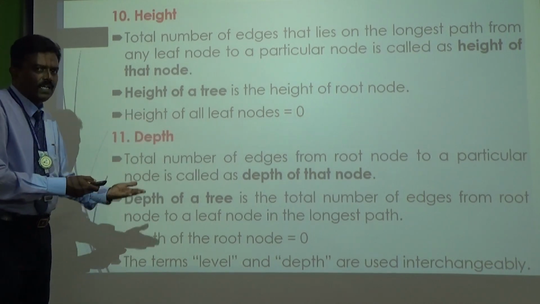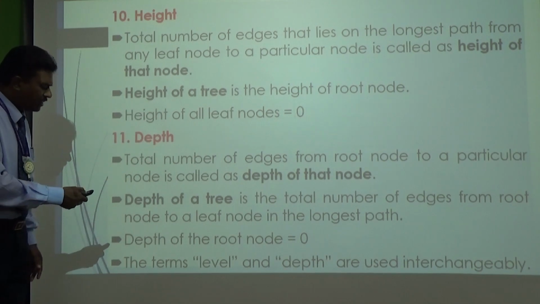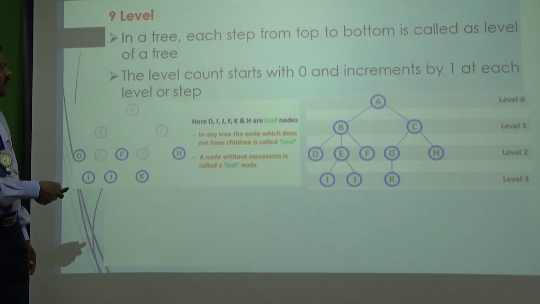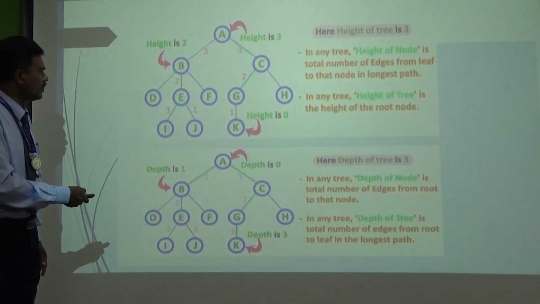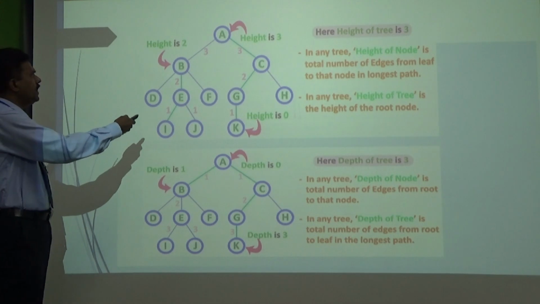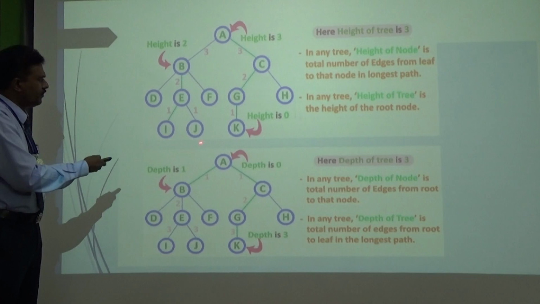So we have to start from the leaf node and go to the particular node. That's called height of the node. Based on this definition, we want to find out the height of a very particular node. If you take this node V, we can calculate the height from the leaf node.